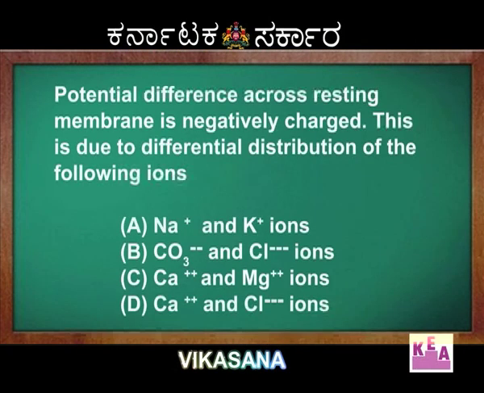Next question, potential difference across resting membrane of an axon is negatively charged. This is due to differential distribution of the following ions. Options are, option A, sodium and potassium, option B, bicarbonate and chloride ion, option C, calcium and magnesium ion, and option D, calcium and chloride ion.